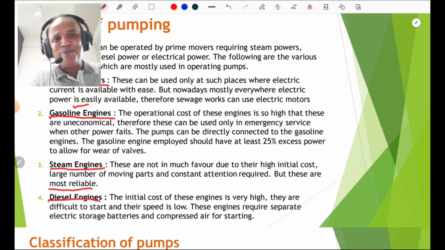The initial cost of a diesel engine is high. You must know that, and it is very difficult to start and its speed is slow. That is also important. So one must decide which type of power is used for sewage pumping. It may be electric, it may be gasoline, it may be steam, or it may be diesel, but generally electric power is used.